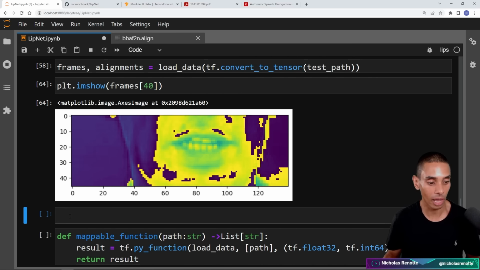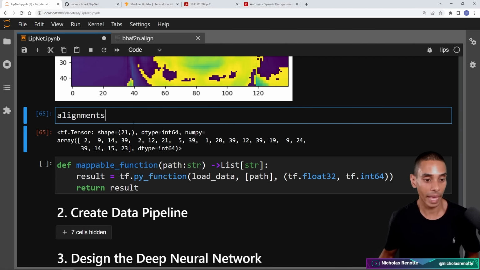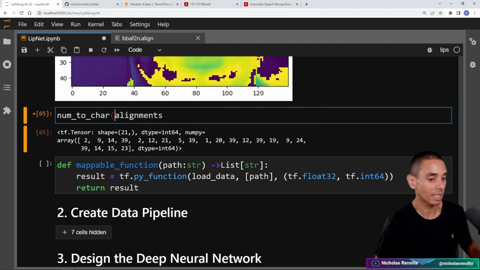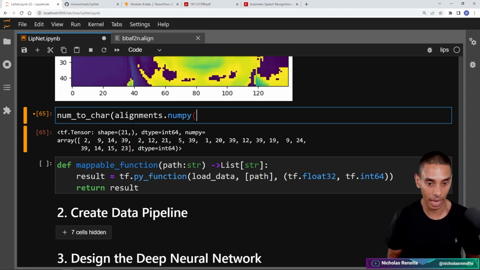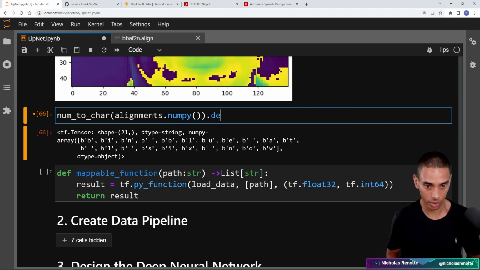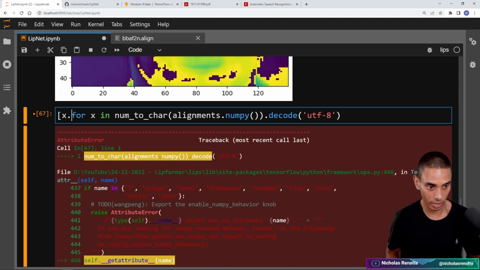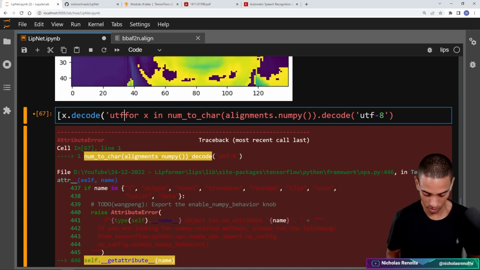Now, if we take a look at our alignments, this is the word representation of what is being said. If we run this through num to char, which remember is one of our pre-processing functions that allow us to convert numbers to characters, we should be able to pre-process this. So if we grab the numpy value out of that, boom, you can see. Let's go and decode UTF-8. We might need to loop through for x in, and return x.decode UTF-8.